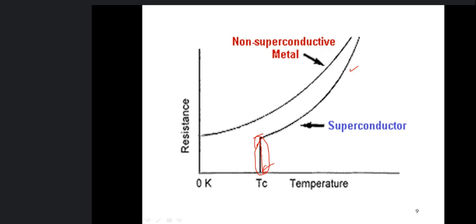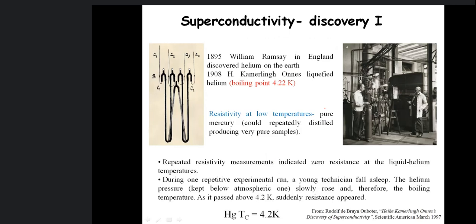So this is a transition: the material goes from the normal state, which means resistivity varies or has some finite value along with other characteristics, to a new state, the superconducting state, having different characteristics. We'll talk about that in more detail. This is how superconductivity was discovered. This was the first time superconductivity was observed by anyone. So this is the timeline of how this developed.